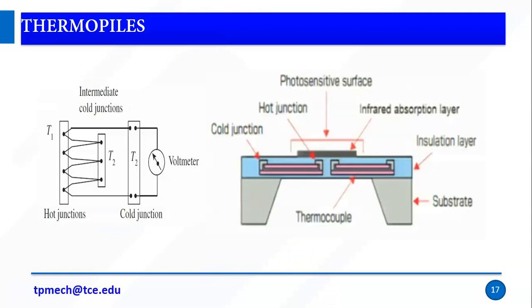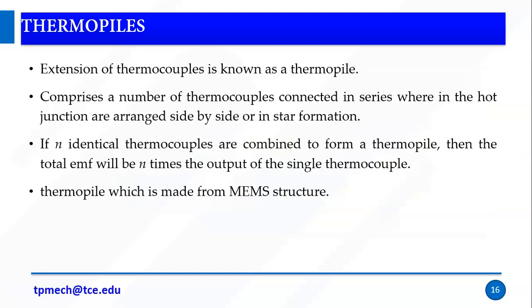For example, this is one of the thermopiles. A thermocouple is just one, but if we arrange multiple thermocouples in series or in a star, we can say it's a thermopile. If n identical thermocouples are combined to form a thermopile, then the total EMF will be n times the output of the single thermocouple.